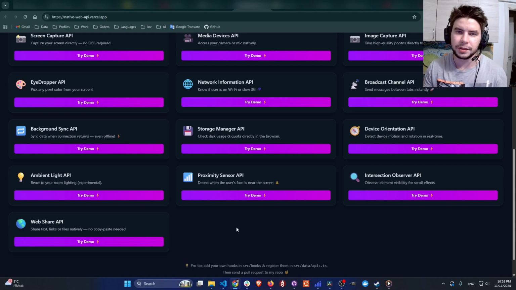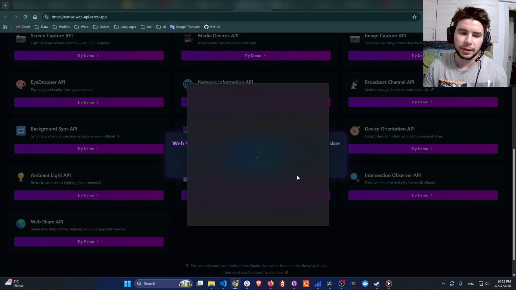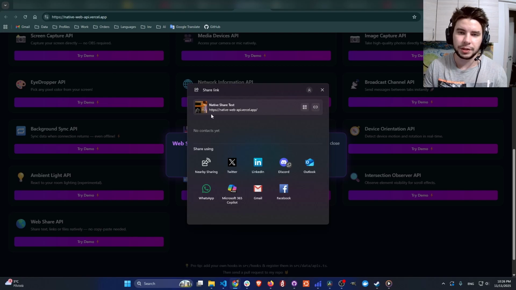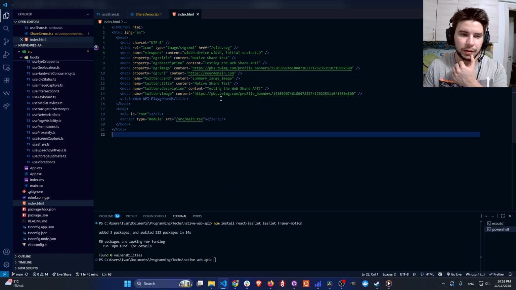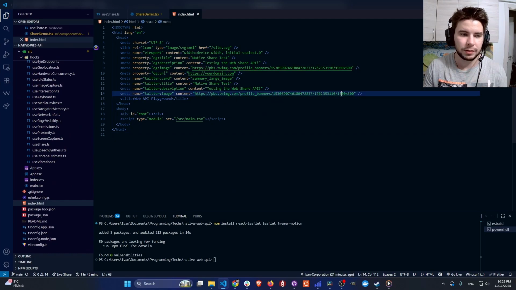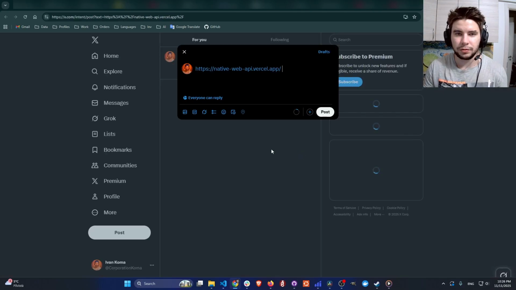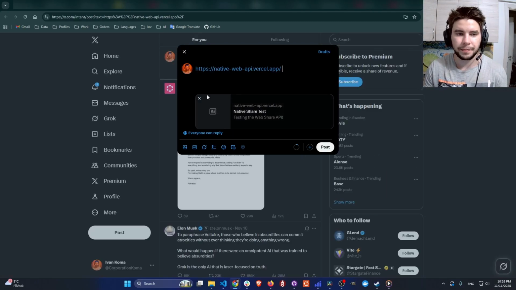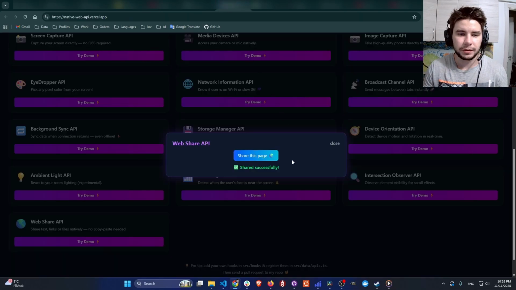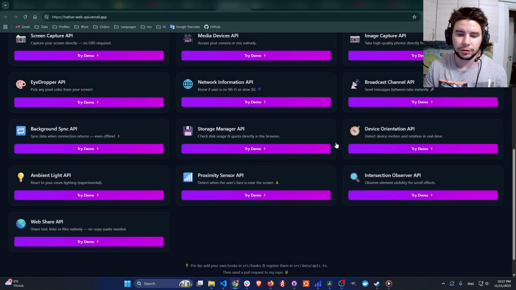Now Vercel finally fixed this, and we can actually try the demo. We can click share this page, and now we're going to see the preview in good conditions. It should work for links, but for Twitter it's not going to work, I guess, because I used the same Twitter link here. You see, it's hosted by Twitter, and Twitter usually doesn't show hosts to itself. Never mind, it's going to work in some other places, so let's go with this.